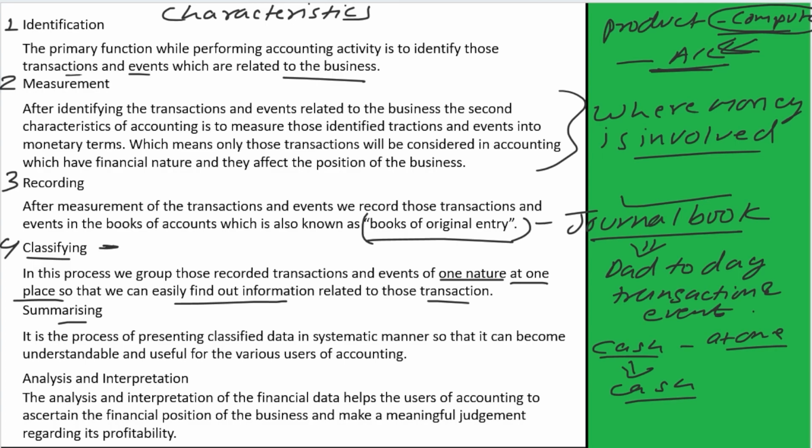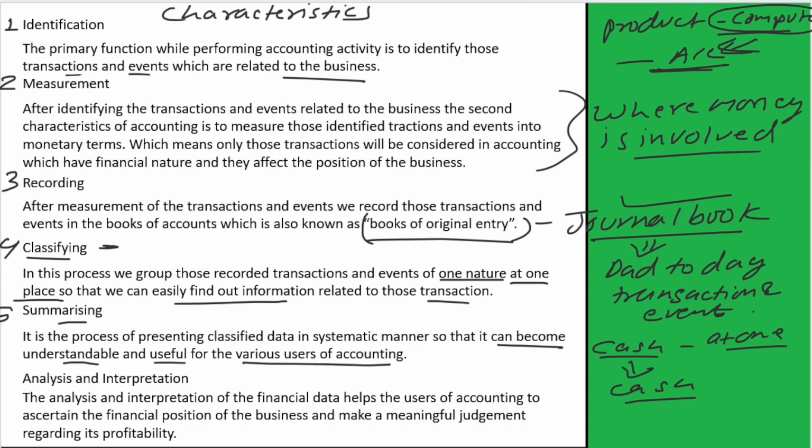After that, the fifth characteristic of accounting is summarizing. After classifying all the transactions and events of one nature at one place, we summarize all this information so that it can become understandable and useful for the various users of accounting.